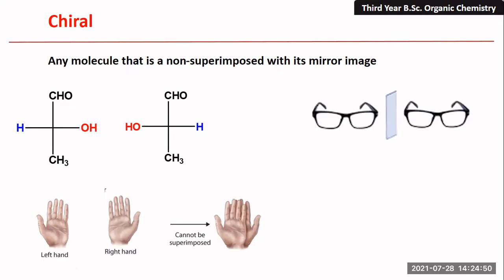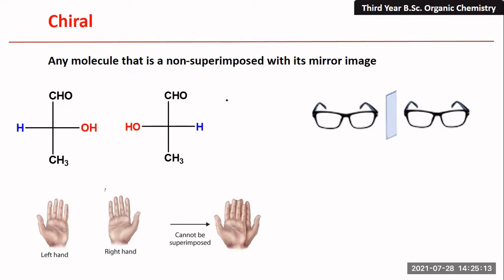Now let us consider another example. See, here it is, the peaks are here, right? You can see this peak is the mirror image of this. When you place this peak over this place, it exactly matches, right? This mirror image is exactly superimposable with this. So this particular arrangement is superimposable, so it is not chiral.